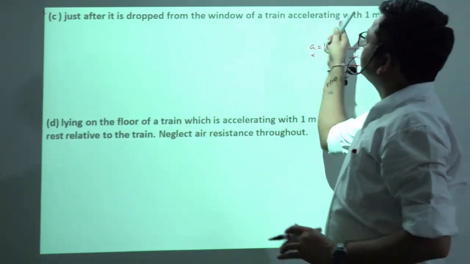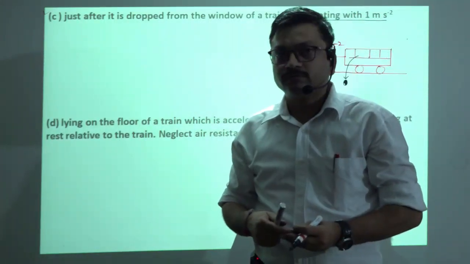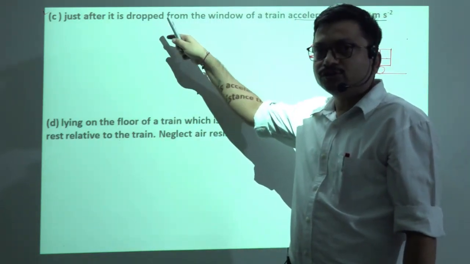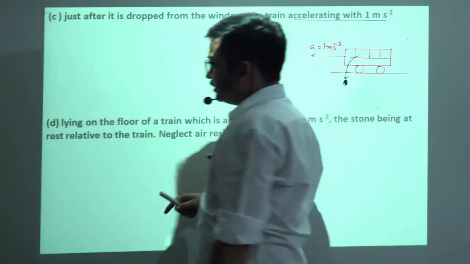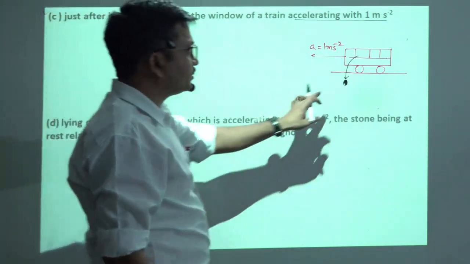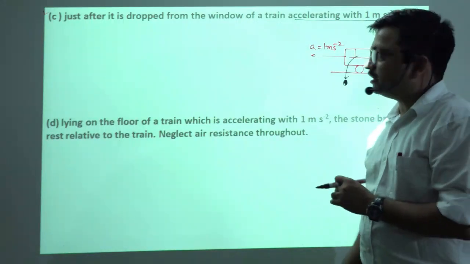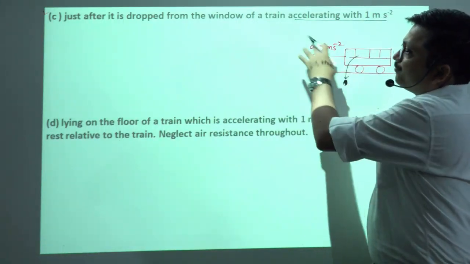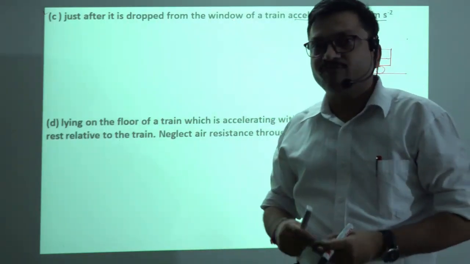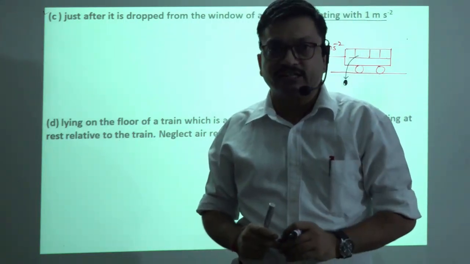As the train is accelerating, this stone will experience an additional force. Its mass is 0.1 kg and the acceleration is 1, so it will experience a force of 0.1 Newton. But as it is dropped from the window, that force will become its history. Why? Because according to Newton's second law of motion, it is a local relation.